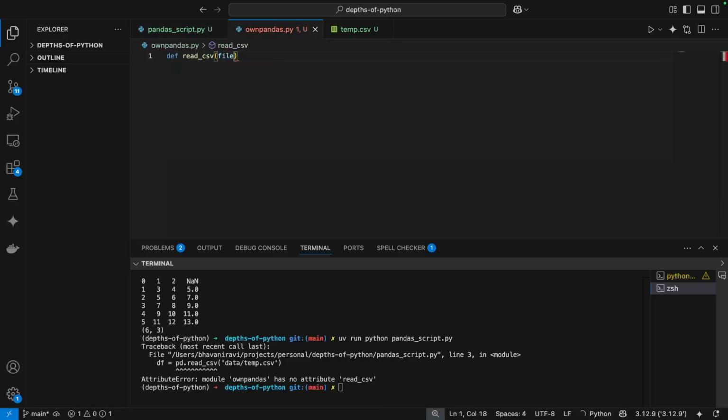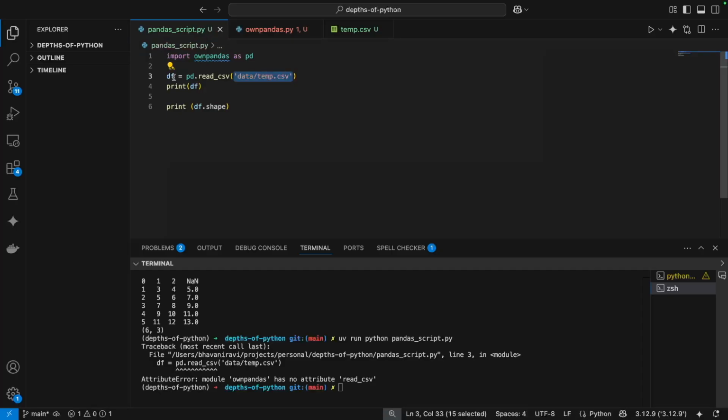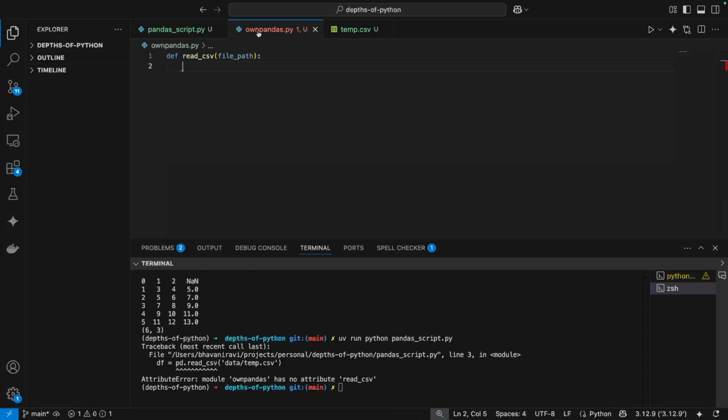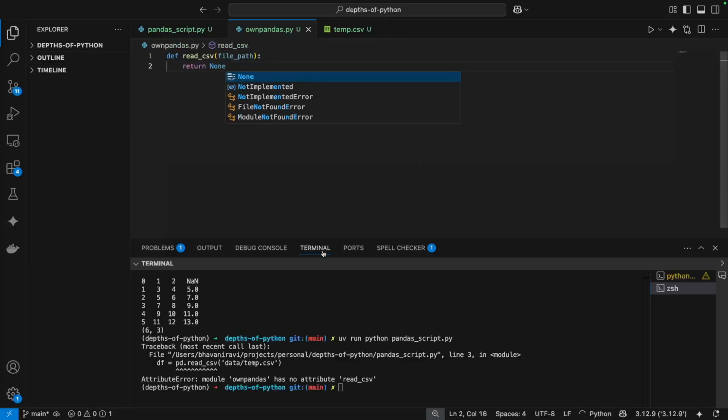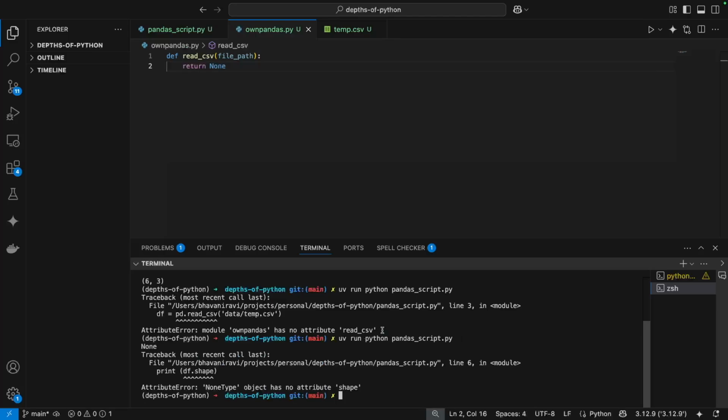So let's take that file path as an input. And this is supposed to return something called df, which is a data frame object. We don't know what that is yet, so let's just return, right? And let's run this. Now, from saying that the module doesn't have an own pandas read_csv function, it has gone to saying df doesn't have shape because it's of type None, which means we are sending None here. That's why it's saying NoneType doesn't have attribute shape.